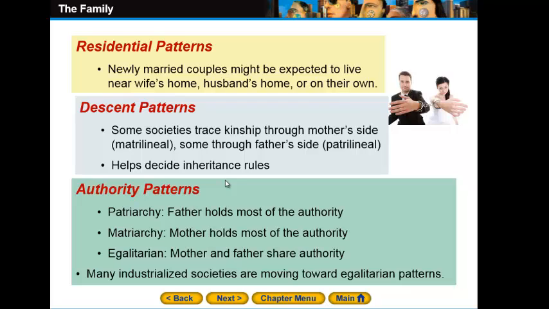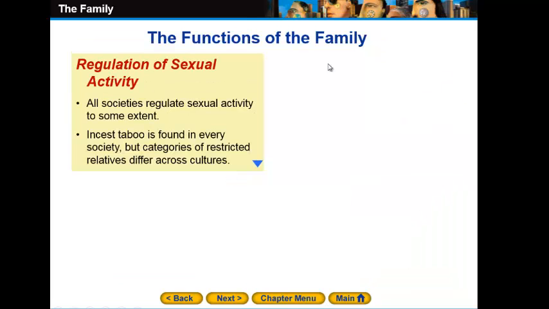But in most of the societies nowadays, it's a shared decision, egalitarian. So for the authority patterns, guys, we have the patriarchy, the father; the matriarchy, where the mother holds most of the authority; and we have the egalitarian, where the mother and father share the authority.